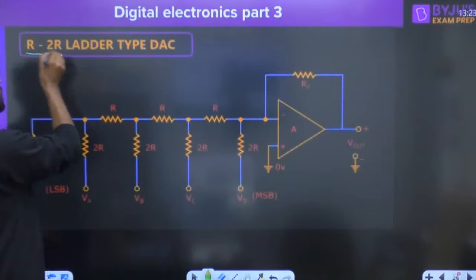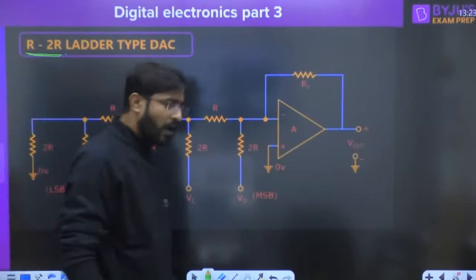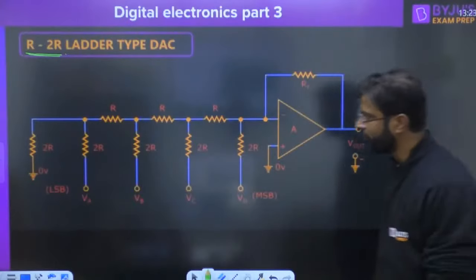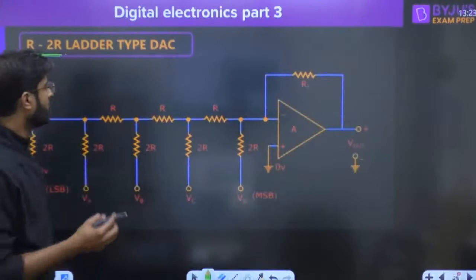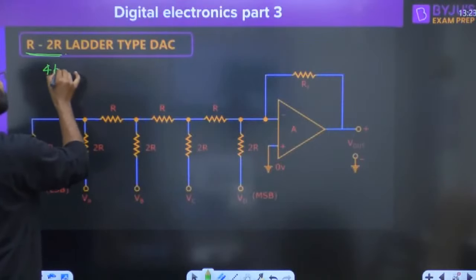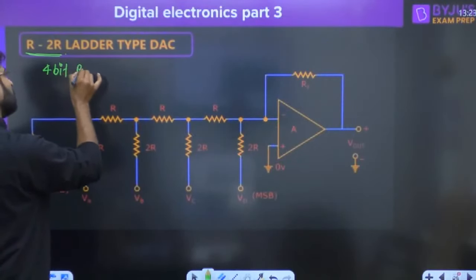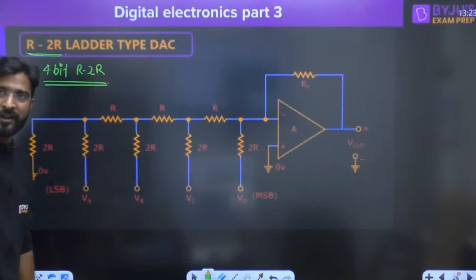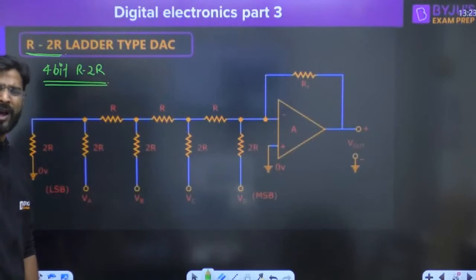Second one is called the R2R ladder type. How we are going to solve the question by the R2R ladder type, guys, everyone try to understand. This is a 4-bit R2R ladder we are taking. Yes, definitely Rahul. Approximately equal.